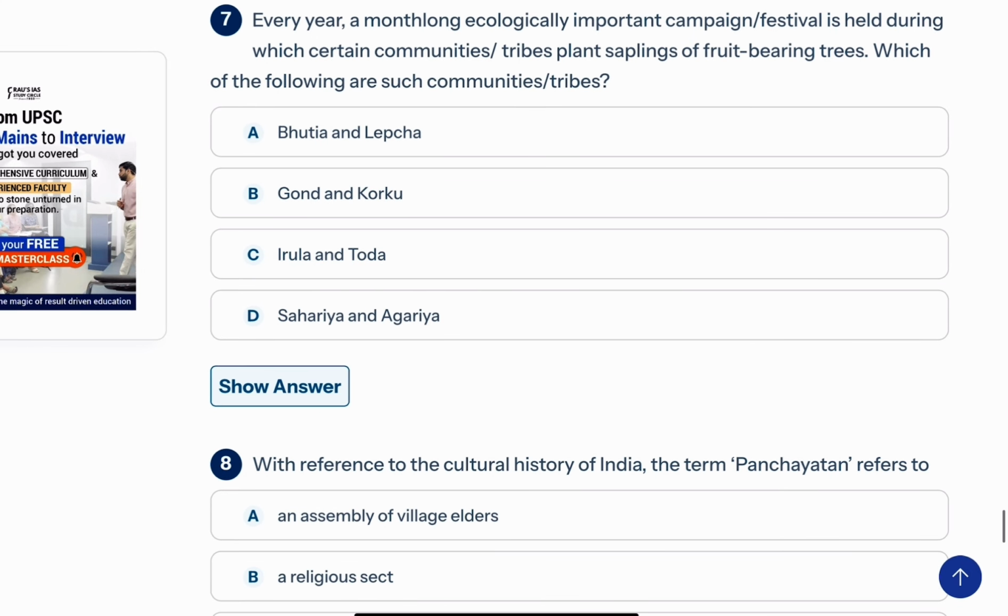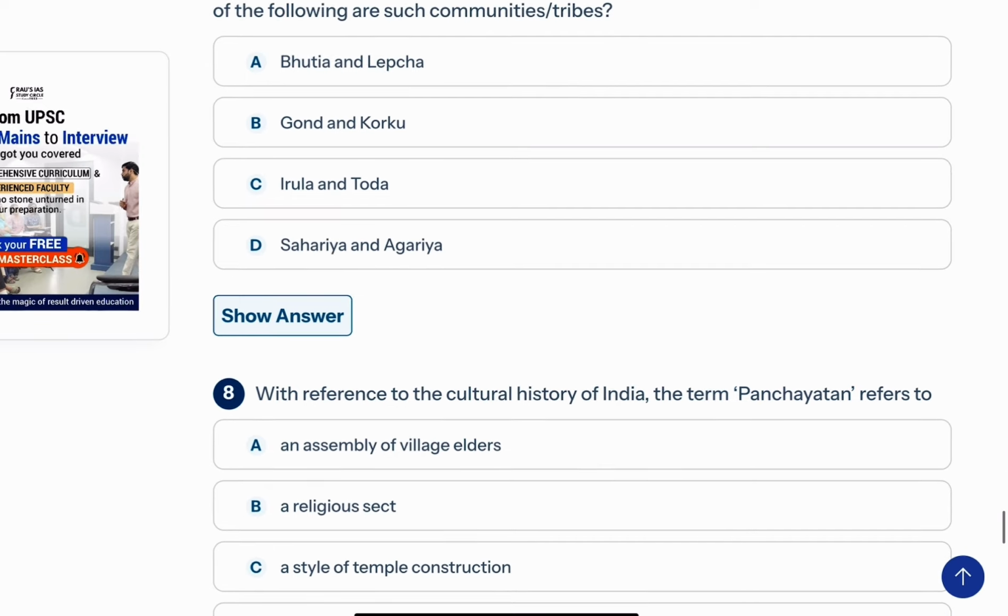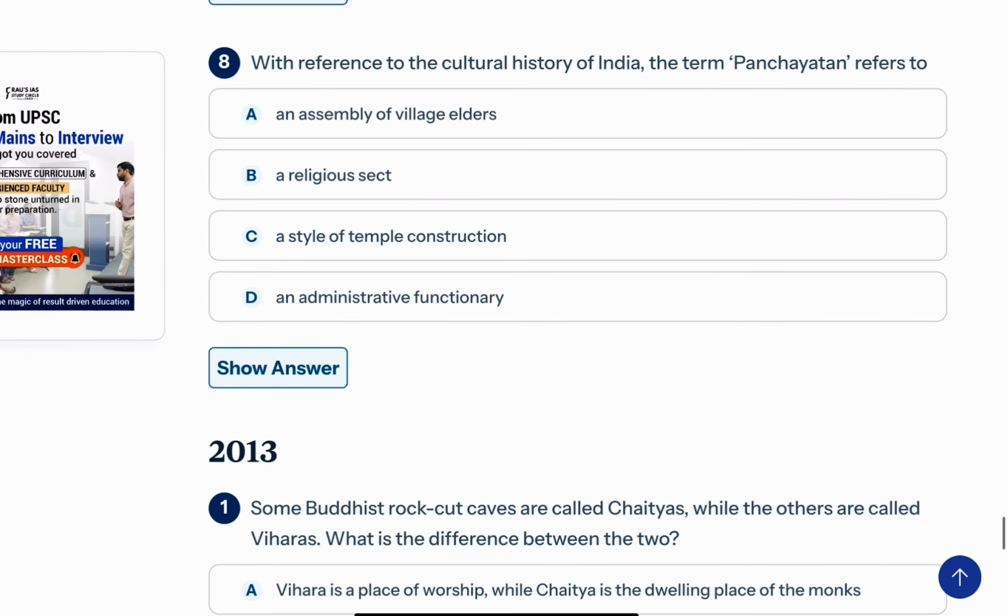Then the seventh question is this. Every year, a month-long ecologically important campaign festival is held during which certain communities or tribes plant saplings of fruit-bearing trees. Which of the following are such community types? Sorry, this is not a part of the ancient India question?